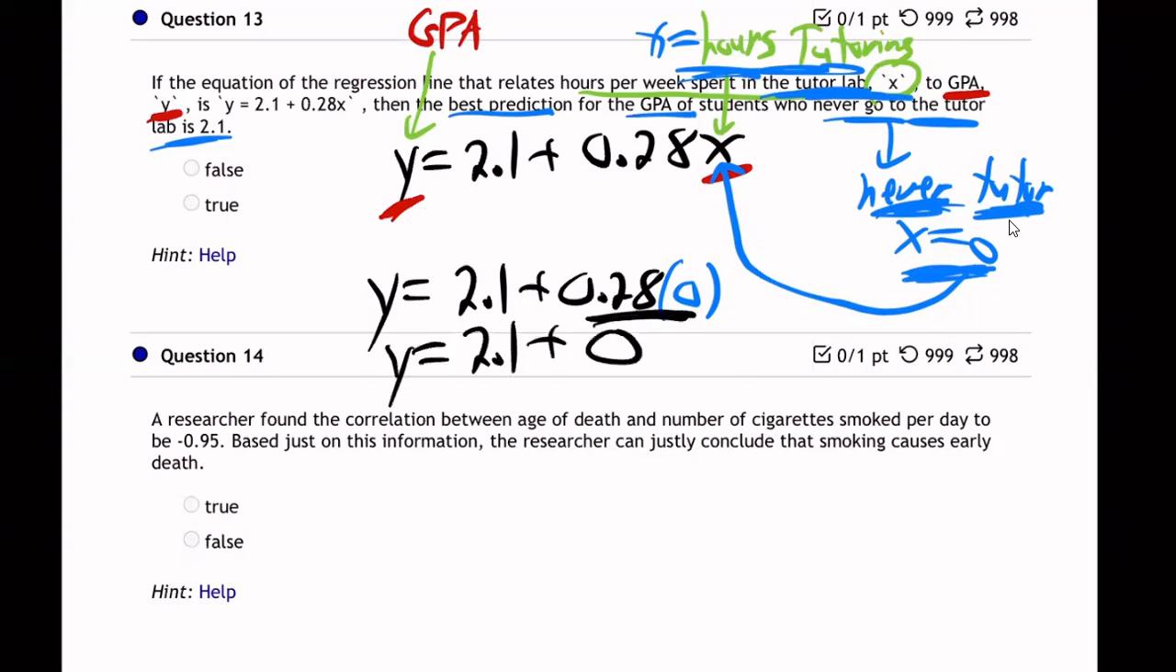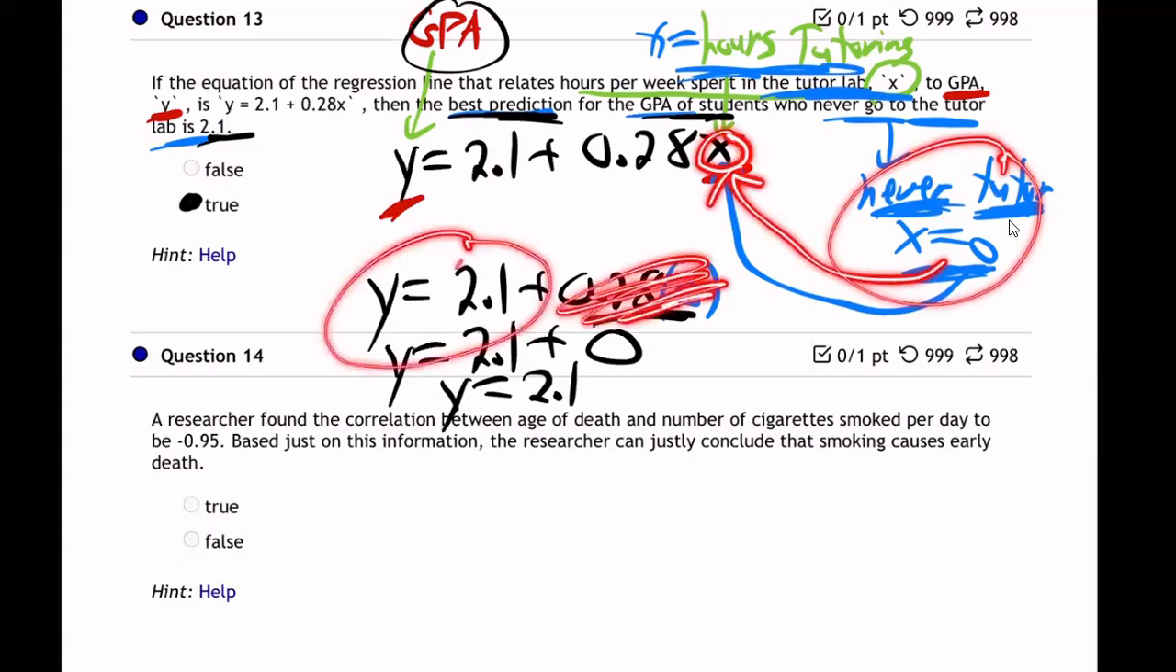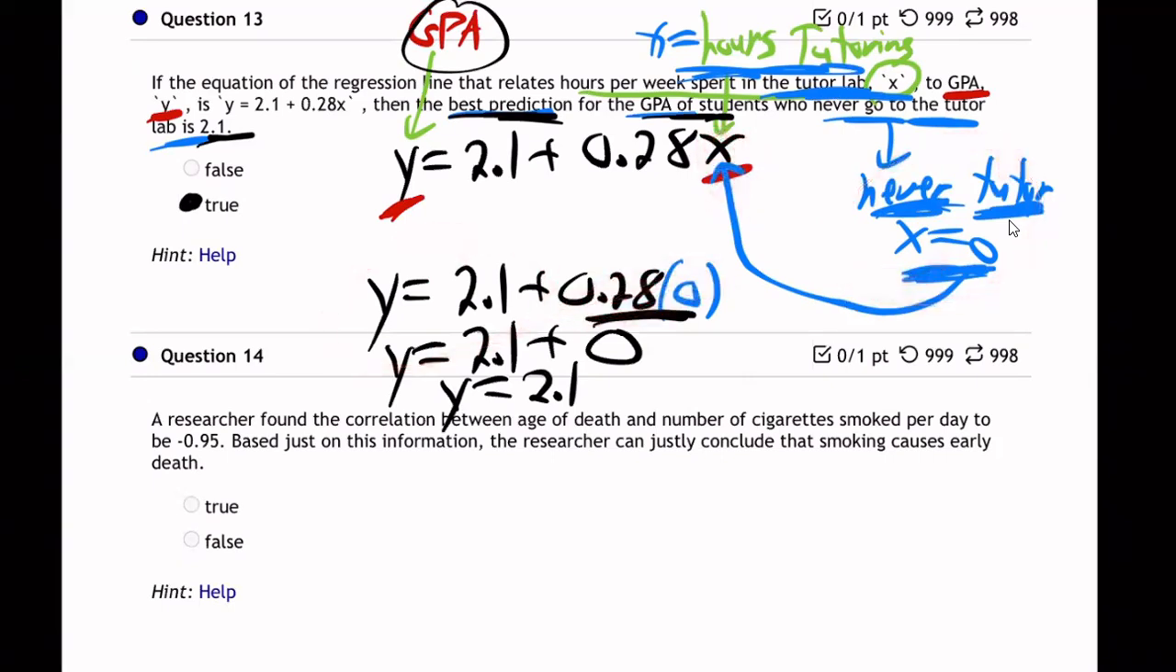2.1 plus anything times 0 is just 0. So it's just going to be 2.1. Then the best prediction for your GPA is 2.1. Yes, true, according to that equation anyway. I don't know how true that equation is. But if you never go to tutoring, meaning your x is 0, and you plug in 0, this part goes away, and y will just equal 2.1. Y is your GPA. So if you never go to tutoring, they're predicting your GPA is going to be 2.1. True. That is indeed what it's saying. There we go.